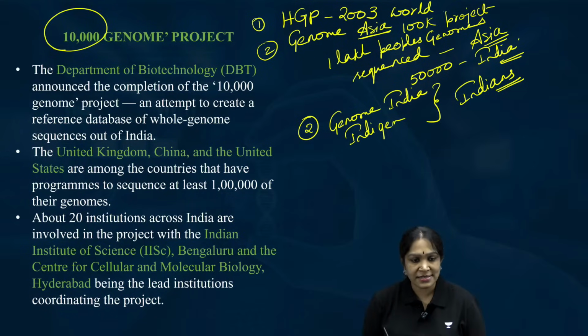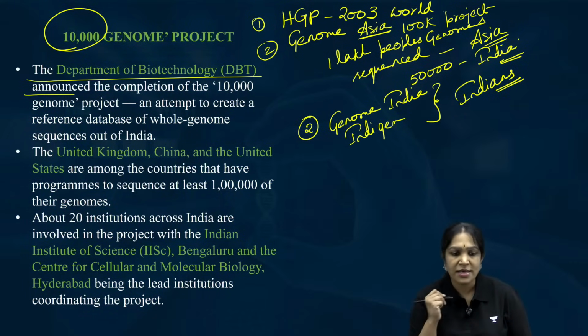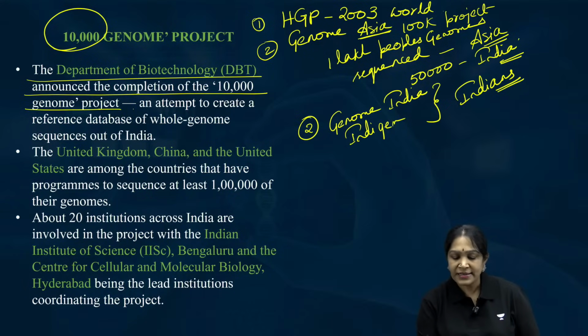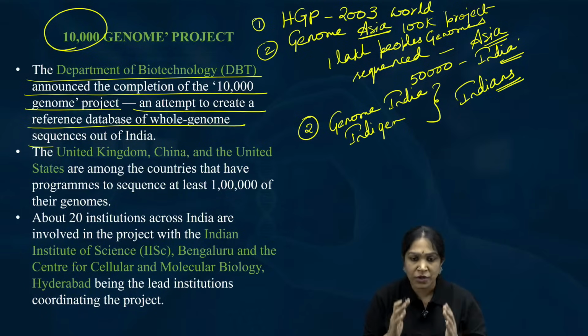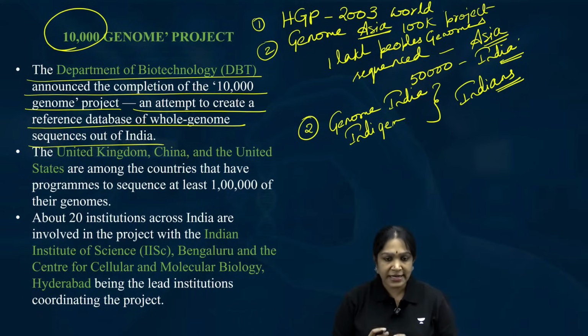Did you understand this? 10,000 Indians. Is it clear? The Department of Biotechnology announced the completion of the 10,000 genome project, an attempt to create a reference database of whole genome sequences from India. Okay, fine, this is India.